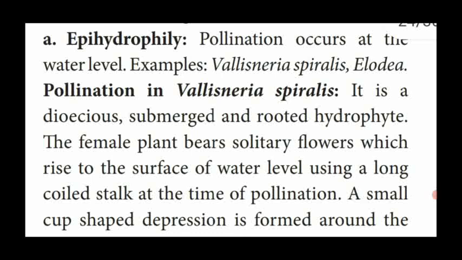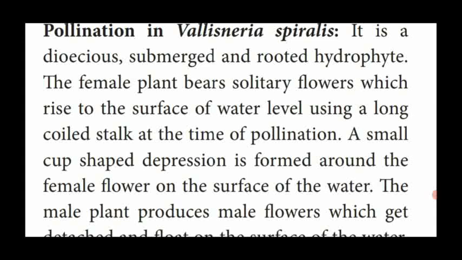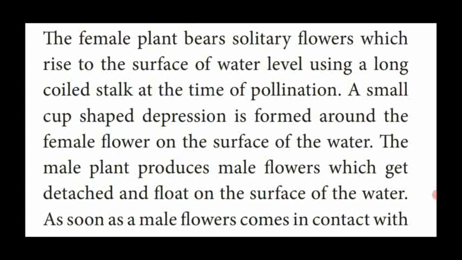Female plants produce solitary flowers, that is single flowers, which rise to the surface of the water level by using the long coiled stalk which is produced at the time of pollination. At the same time, male flowers are produced, detached, cut off from the male plant and float on the surface of the water.